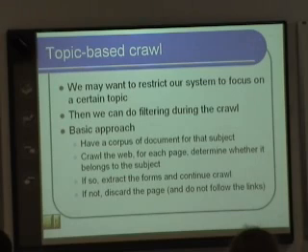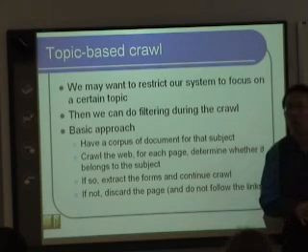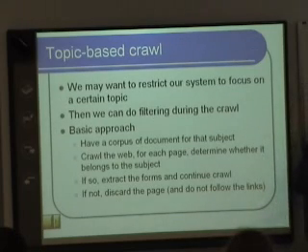To do that, we can do what we call a focused crawl. Instead of downloading everything and then classifying later, at the time we crawl, we try to look for things that are relevant and discard things that are irrelevant right off the bat. Since our experiment works on biomedical websites, let's take biomedical websites as an example.